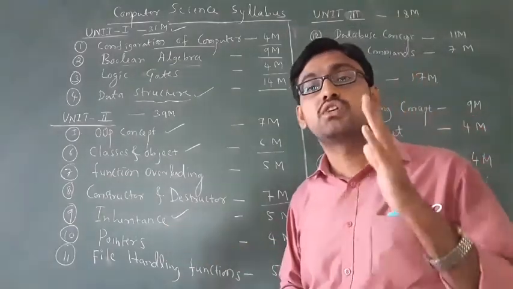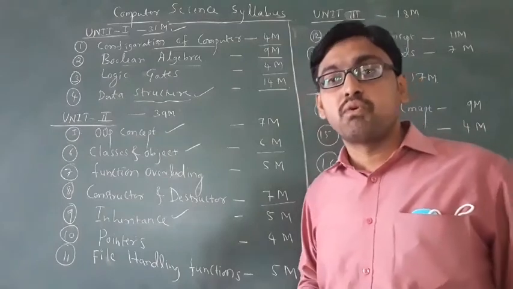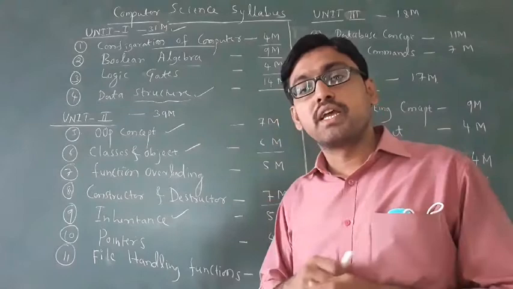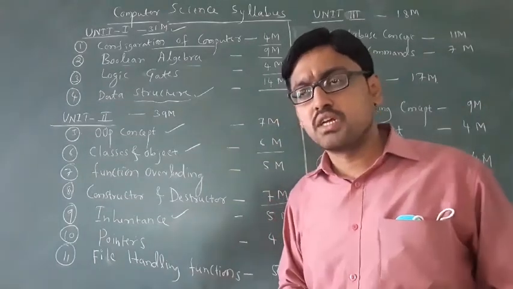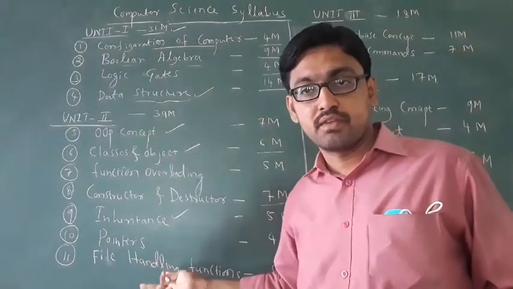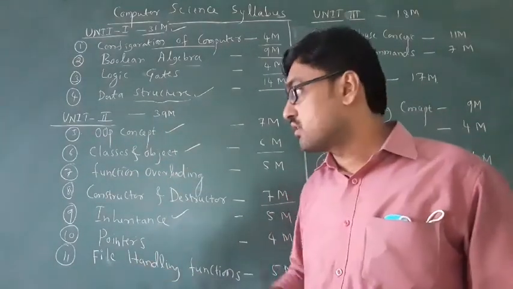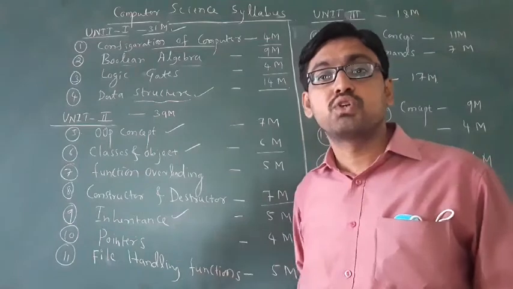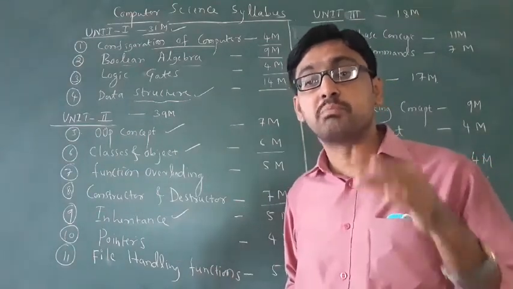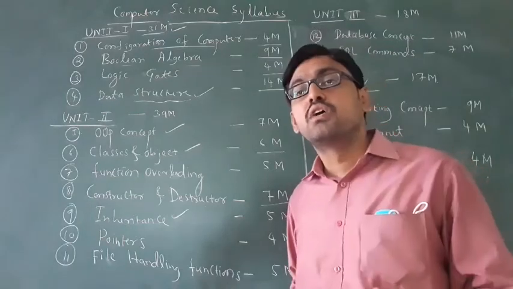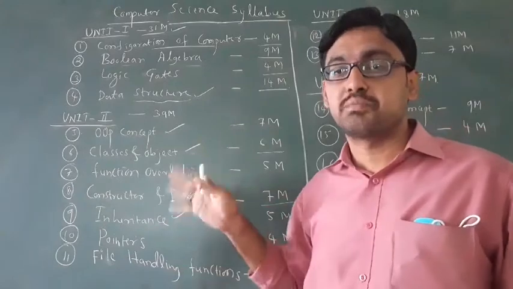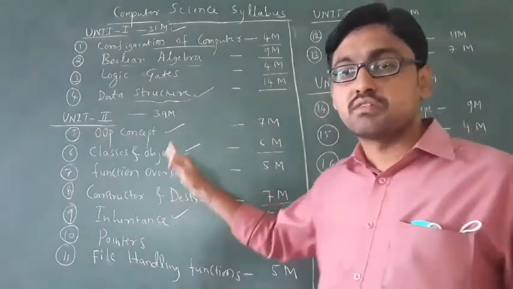The inheritance chapter. These chapters are very important for your future also. Whichever degree you take, you must and should get these chapters. Computer science subject is compulsory for degree students. Whichever branch or subject course you take, definitely you are getting these concepts. These are the basics you have to learn.